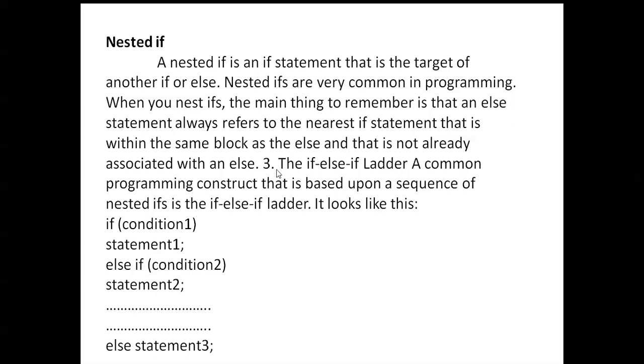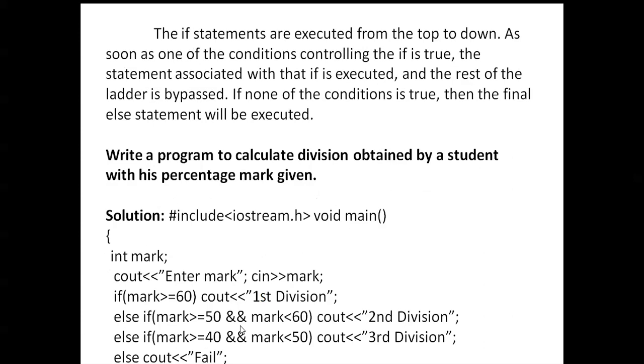Next, the if else if ladder, a common programming construct that is based upon a sequence of nested ifs. The if else if ladder looks like this: if, else if, and the last one an else statement. The if statements are executed from the top down. As soon as one of the conditions controlling the if is true, the statement associated with that if is executed and the rest of the ladder is bypassed. If none of the conditions is true, then the final else statement will be executed.